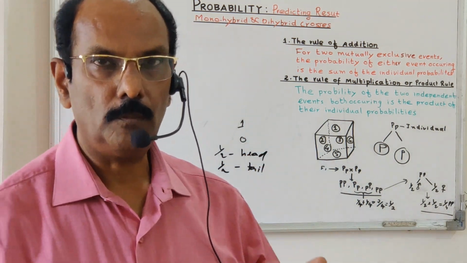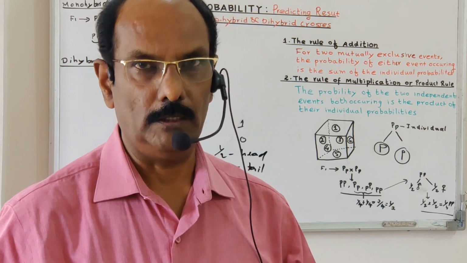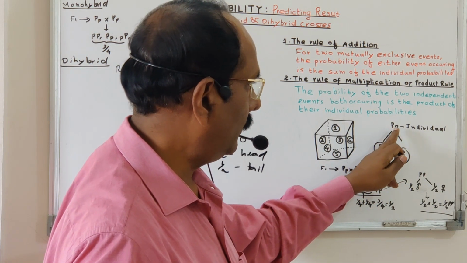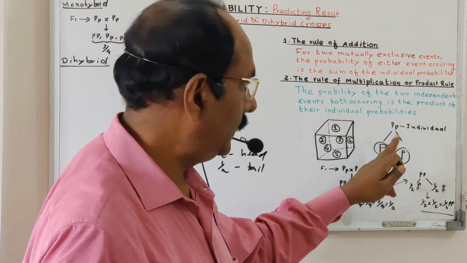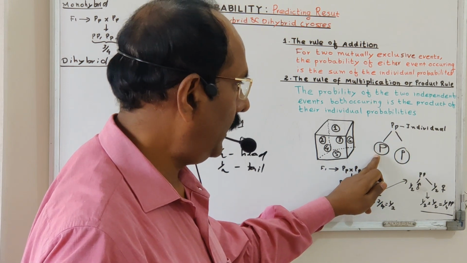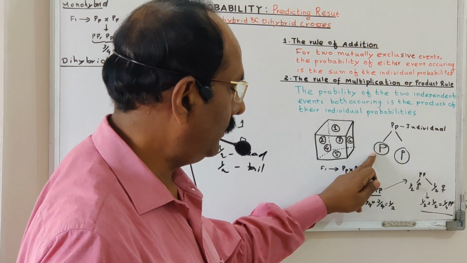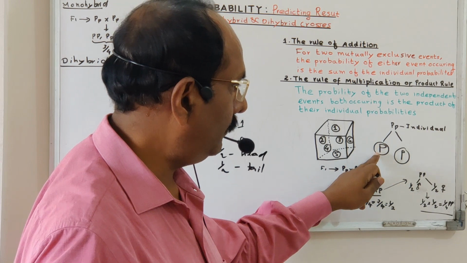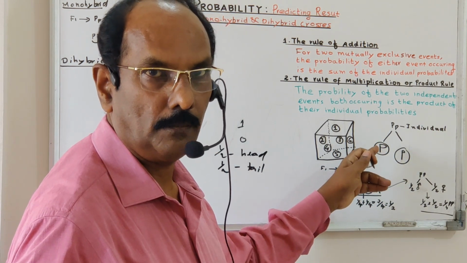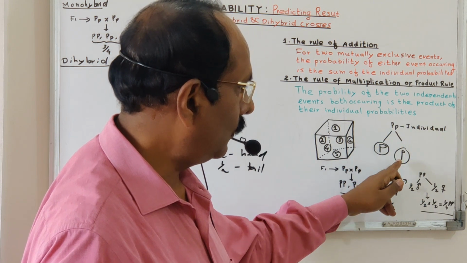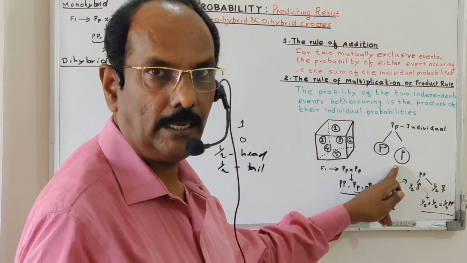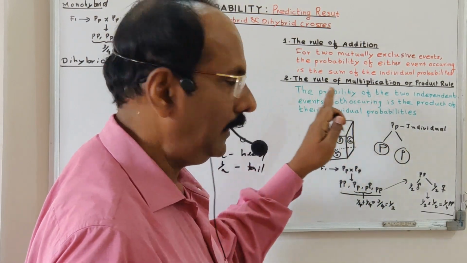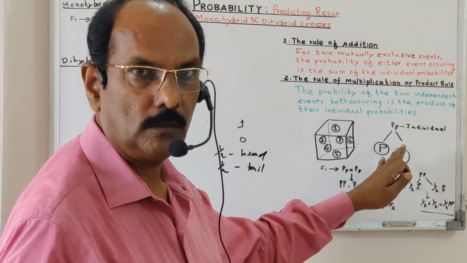So probability can be applied in genetical problems also. For example, in the F1 generation, the genotype is a capital P and a small p individual, and this individual produces the gametes, capital P and small p. One gamete is a capital P, another one is a small p. So what is the probability of the capital P appearing in one gamete? That is 1 upon 2. Similarly, what is the probability of a small p appearing in the gamete? That is also 1 upon 2, that means 0.5. So probability theory can be applied in genetical problems. This is one good example.